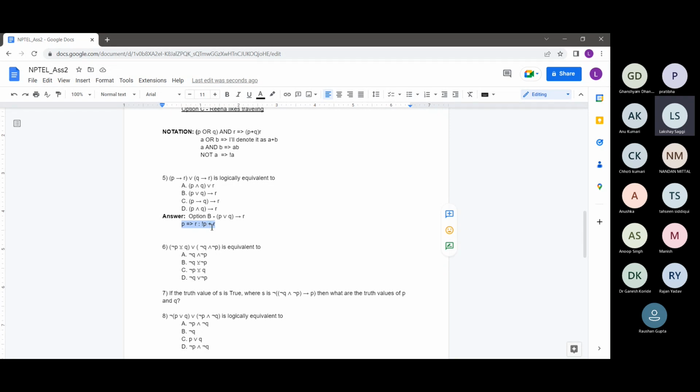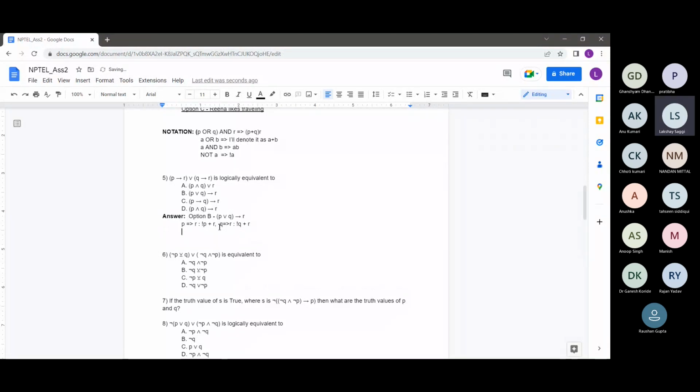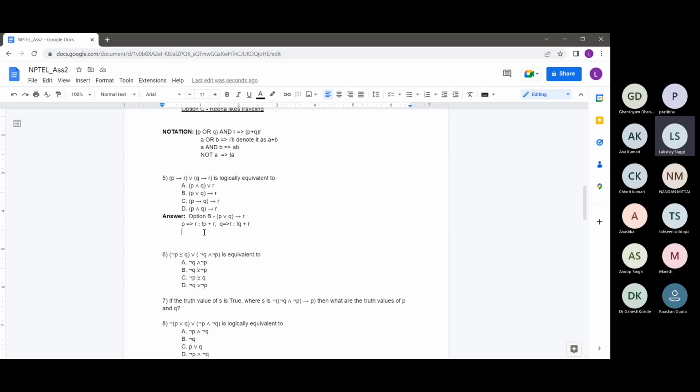Similarly, Q implies R means not Q plus R. So basically, the statement P implies R or Q implies R resolves to not P plus R, plus not Q plus R.